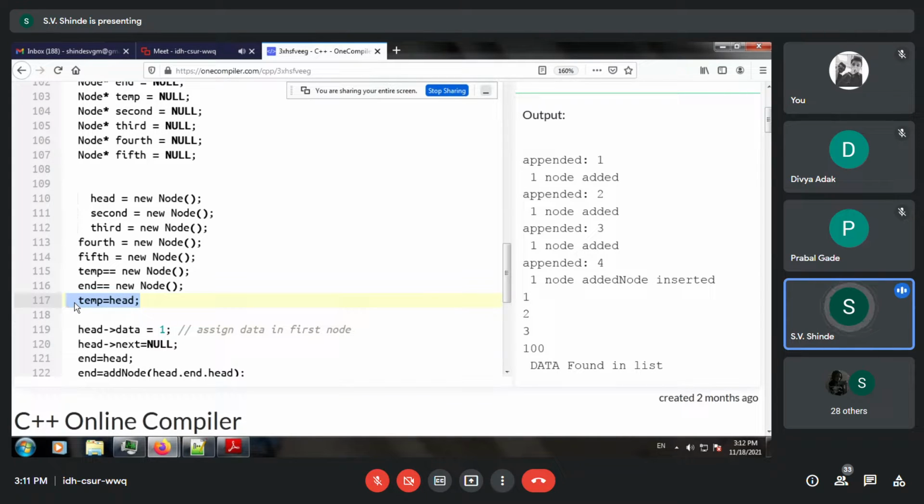This is very important: when you use pointers, it is expected that you store the head node information.